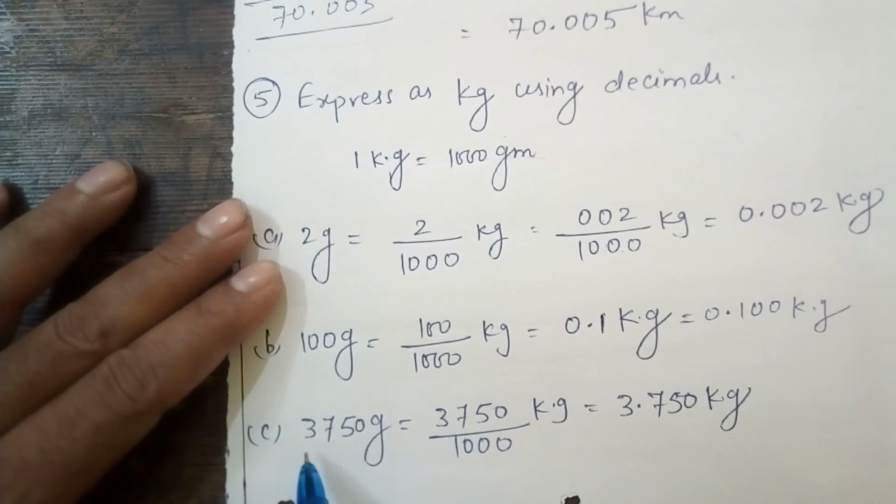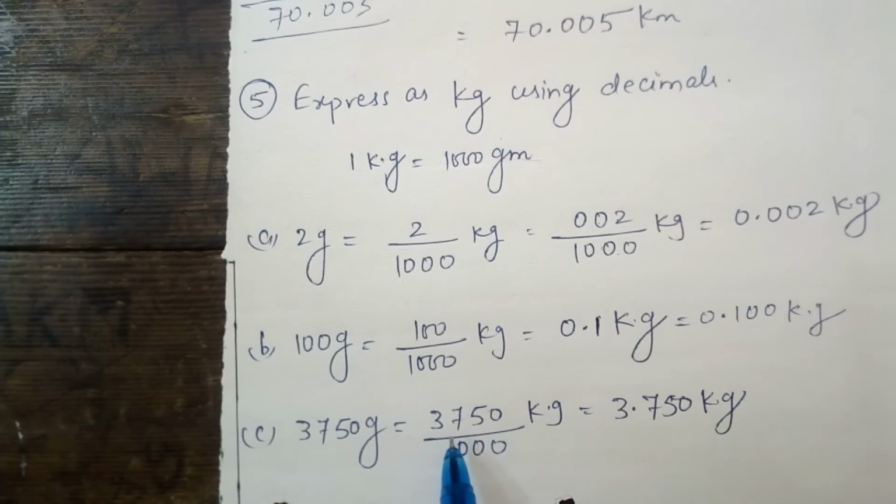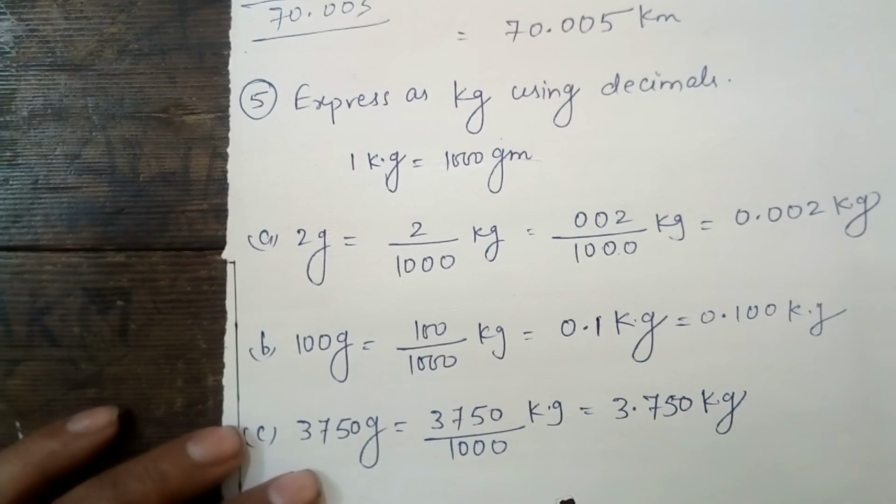Okay, there are no changes. Again, 3750 gram converted to kilogram. What will we do? Divided by 1000. So it will give you 3750 upon 1000 kilogram. In 1000 number of 0 is 3. So what will we do? Before 3 digit we will put the decimal point. So your answer will be 3.750 kg. My dear student, this is your required answer.